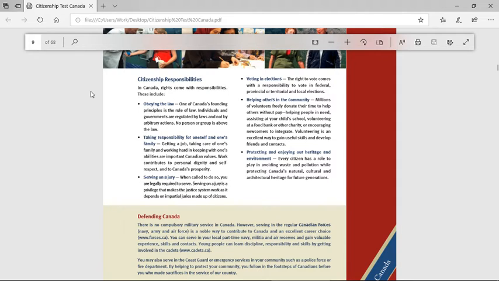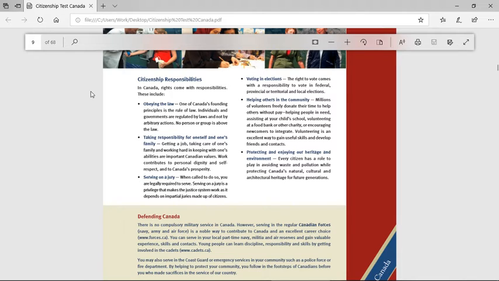Taking responsibility for oneself and one's family. Getting a job, taking care of one's family, and working hard in keeping with one's ability are important Canadian values. Work contributes to personal dignity and self-respect and to Canada's prosperity. Serving on a jury. When called to do so, you are legally required to serve. Serving on a jury is a privilege that makes the justice system work, as it depends on the impartial juries made up of citizens.